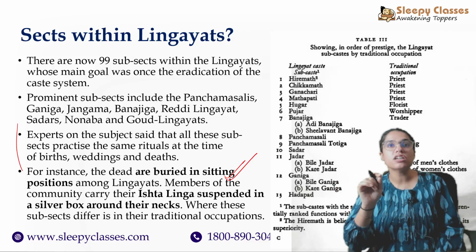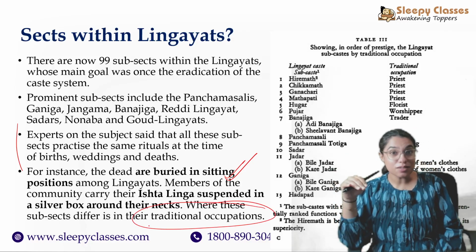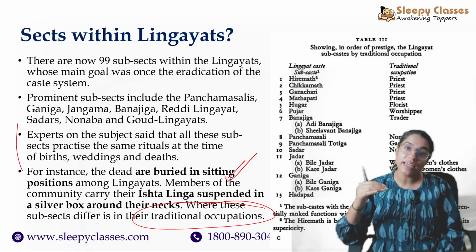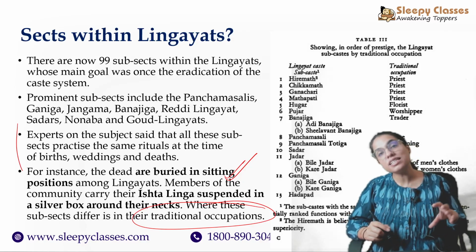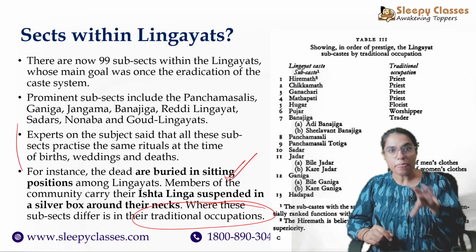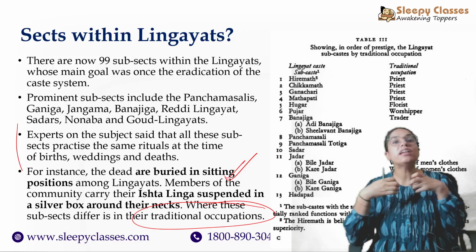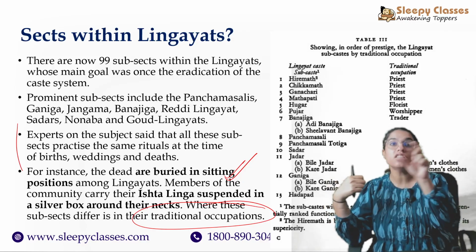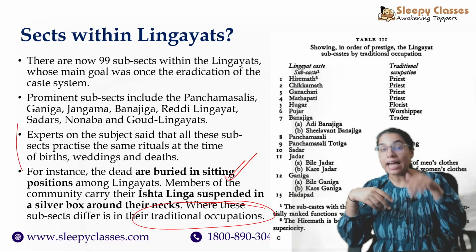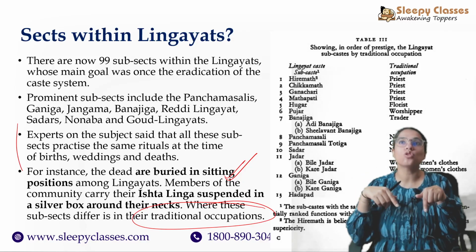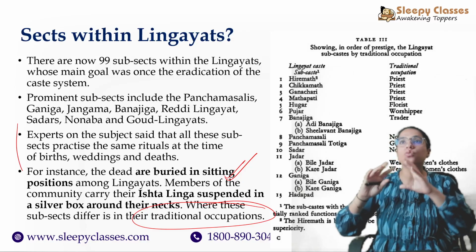The differentiation comes in the form of traditional occupations. So remember the Varna system? It was organized based on the occupations one follows. So now what happens is that the traditional occupations that the people followed, and come to become a part of Lingayat, they could never let go of that identity, and based on the traditional occupation, subsects started getting formulated. And that is why within the Lingayats also a sort of order of prestige emerged.